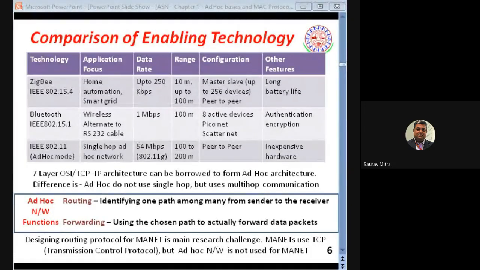Okay, and MANET uses TCP. TCP is transmission control protocol, but ad hoc network uses MANET. So these are two different things. MANET uses TCP, but ad hoc is using MANET. So these are the different things we have to remember.